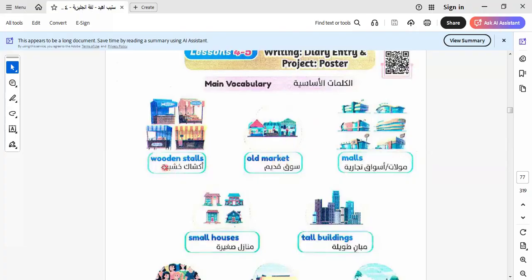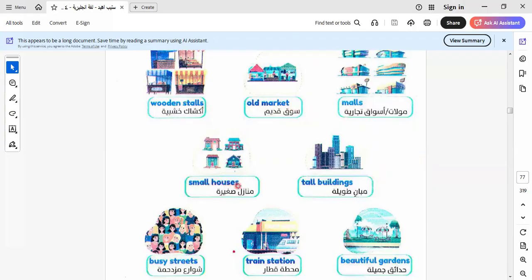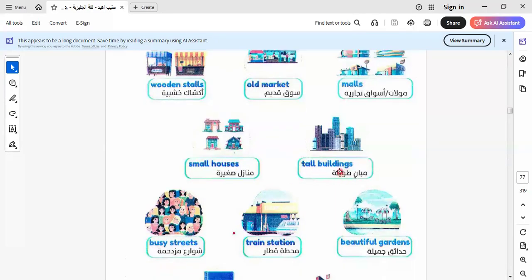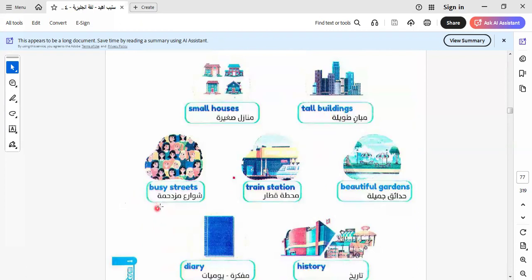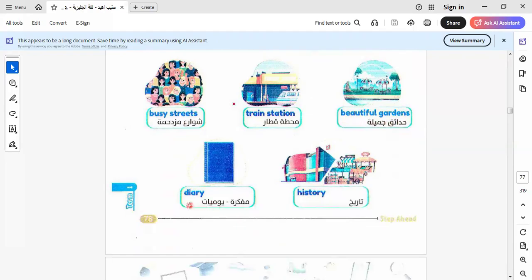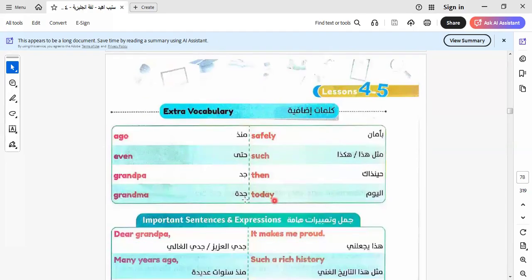Here we have some vocabulary to learn together: wooden stalls, old market, malls, all of us know malls, small houses, tall buildings like skyscrapers, this is called tall buildings. Here is busy streets, train station, beautiful gardens, diary, and history. Here we have some vocab. Let's learn it together.